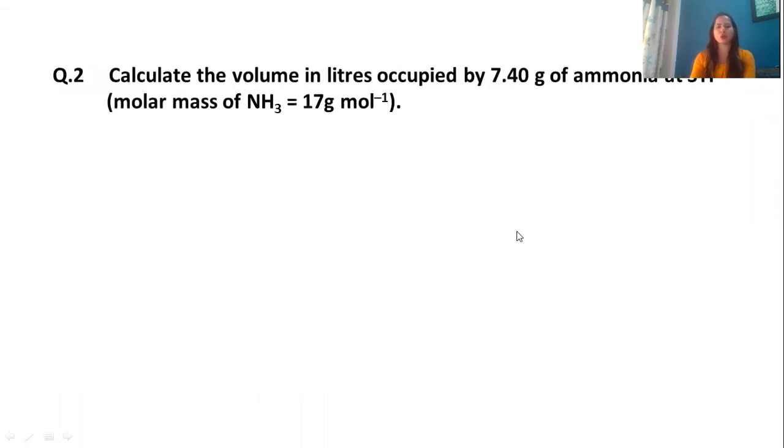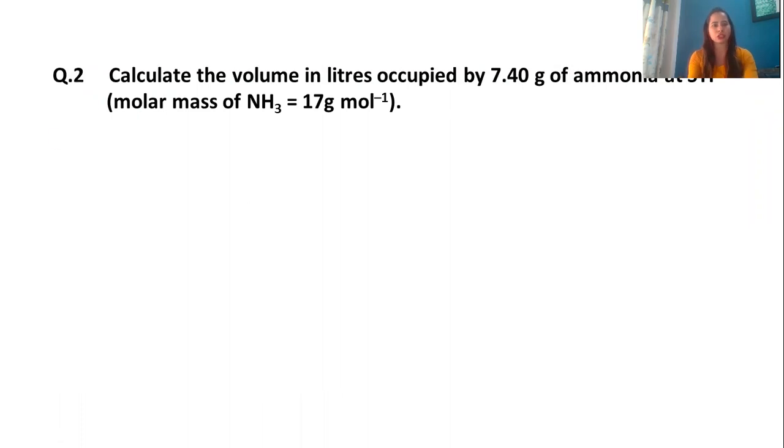Question is, calculate the volume in liters occupied by 7.4 gram of ammonia at STP. Molar mass of ammonia is equal to 17 gram per mole. If you remember, this question was solved by Avogadro's law also. In this way, you can see how we are going to solve it, and we'll cross check the answers that we